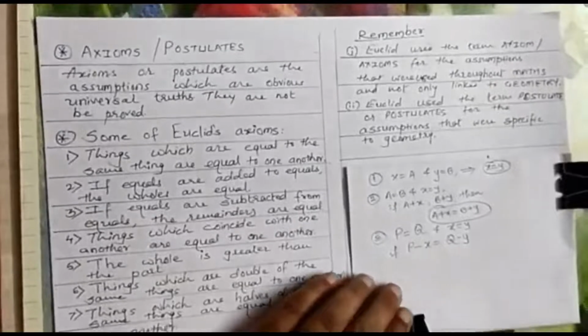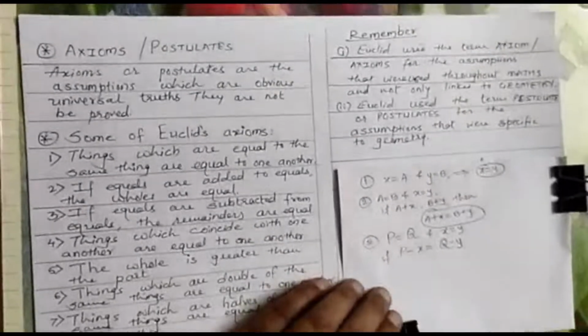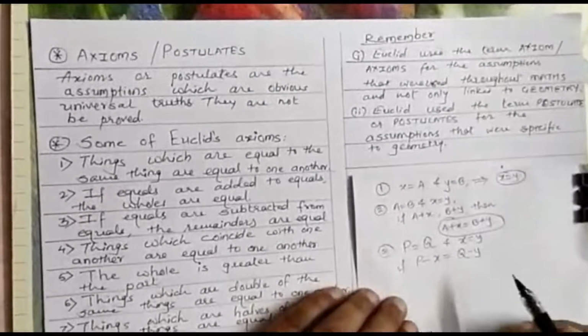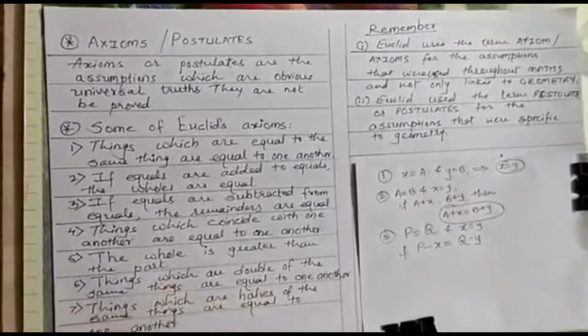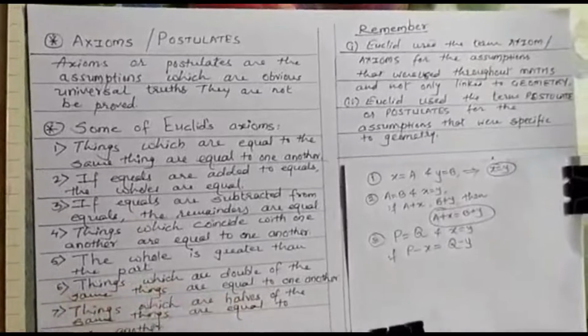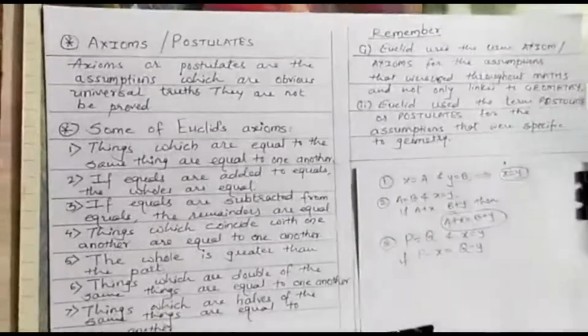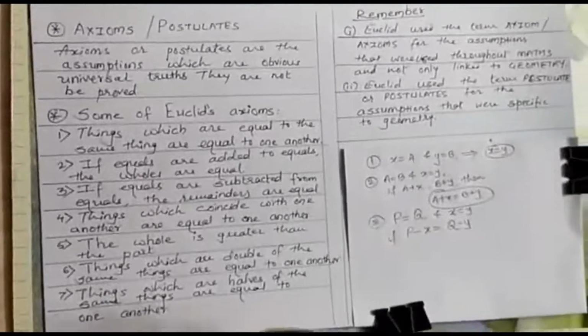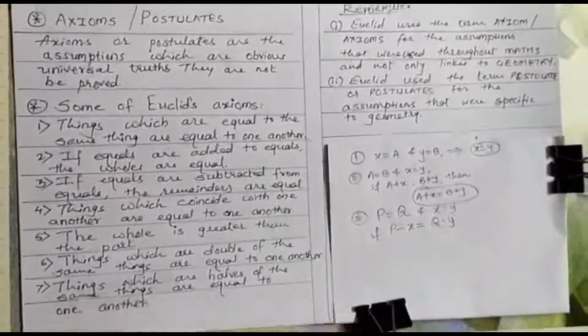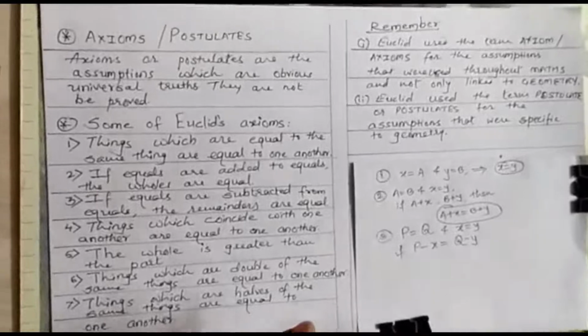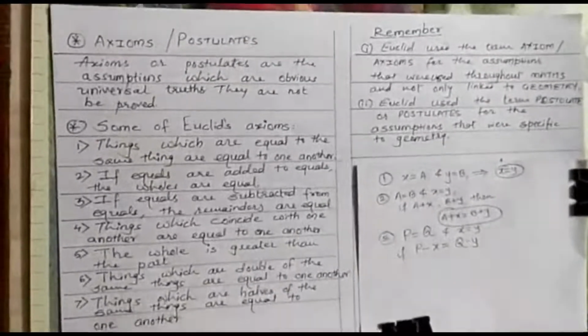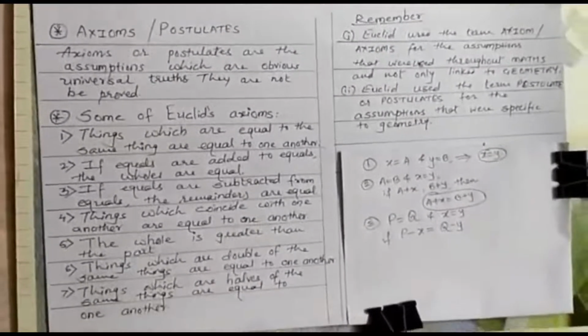Fifth, the whole is greater than the part. In India there are many states and many union territories. If you consider any state, then the area of that state will be smaller than the area of India. So India as a whole, the whole is greater than the part.